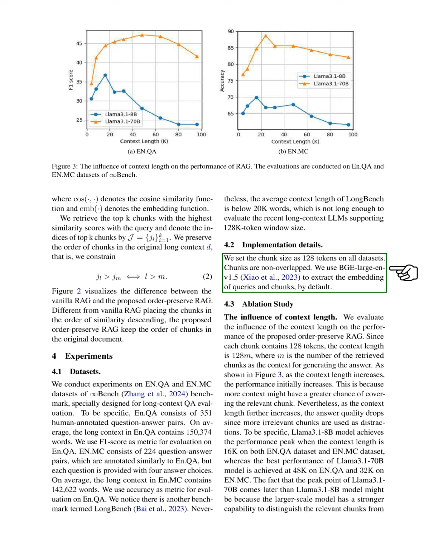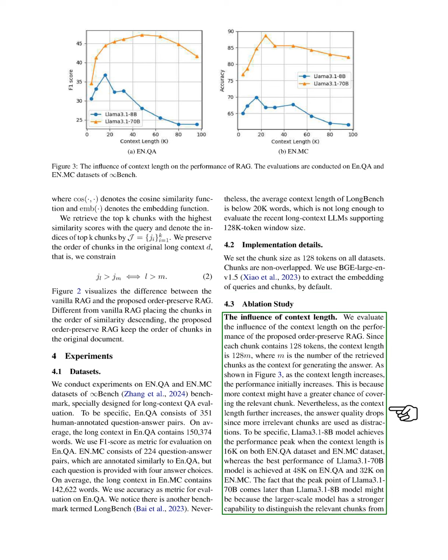For our implementation, we set the chunk size to 128 tokens across all datasets, ensuring that the chunks do not overlap. We use the BGE Large NV 1.5 model to extract embeddings for the queries and chunks. In our ablation study, we examine how context length affects the performance of our order preserve RAG. Each chunk contains 128 tokens, making the context length 128 times the number of retrieved chunks.